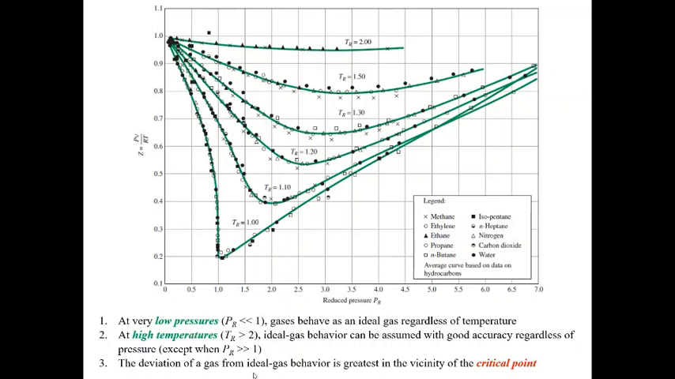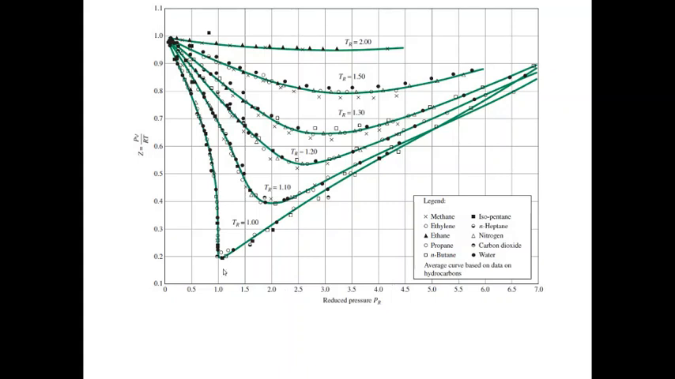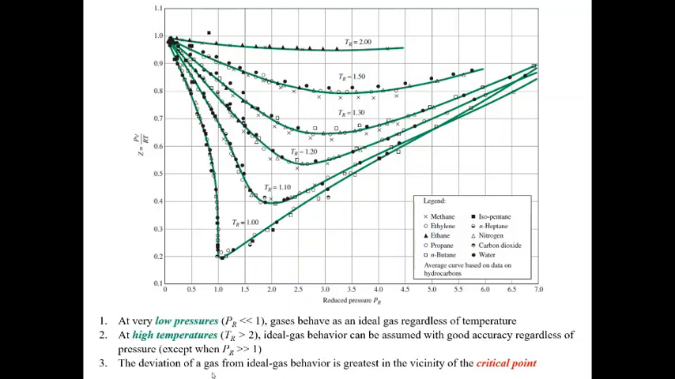Third point is that the deviation of gas from ideal gas behavior is greatest in the vicinity near the critical point. So this critical point is defined by, let us look at the definition of PR and TR. So if I have my critical point, I have P will be PR and T will be TR. So PR and TR are 1 for critical point, which is this curve. PR is 1 and this is for TR1. So this is the point which has largest deviation from the ideal gas behavior, critical point for any gas.